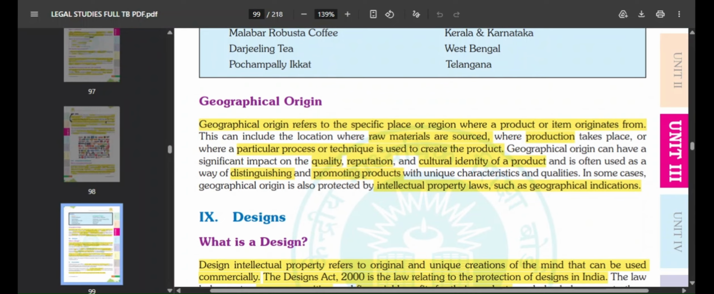This includes the location where the raw materials are sourced, where the production is taking place, or where that particular process or technique is used to make that product. Geographical origin can have a significant impact on the quality, reputation, and cultural identity of a product.